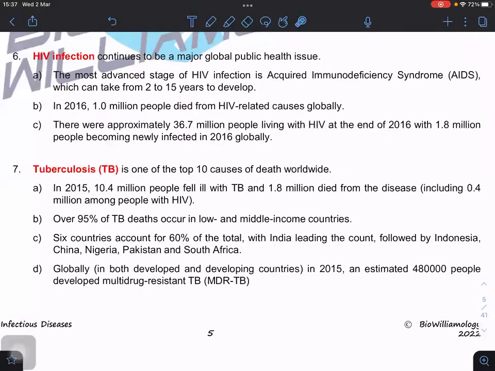HIV infections continue to be a major global public health issue. A lot of the time, when HIV patients develop AIDS, because the immune system is so weak, a normal flu virus or normal bacteria may kill them, because the T helper cells have been destroyed by HIV. When T helper cells are gone, they cannot coordinate the immune response. No cytokines. Where is the activation of B cells? No. Activation of T cells? No.